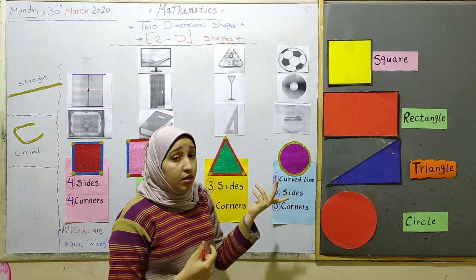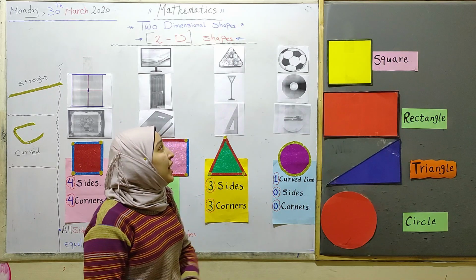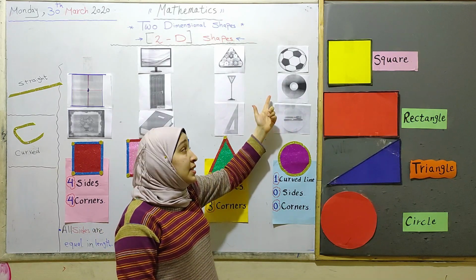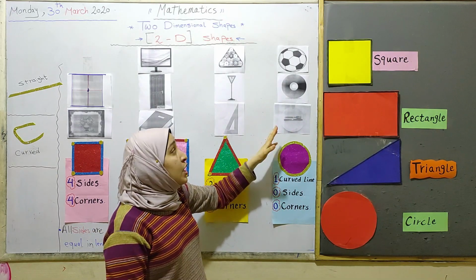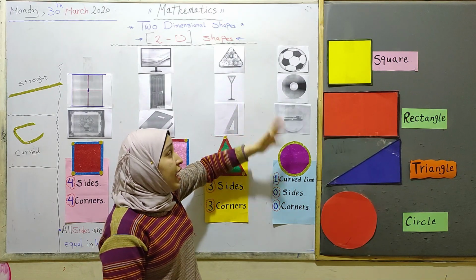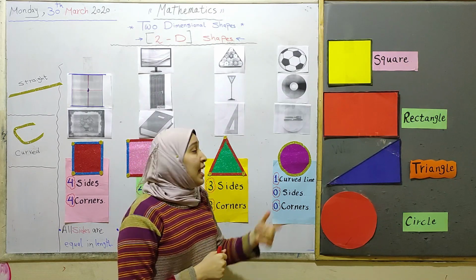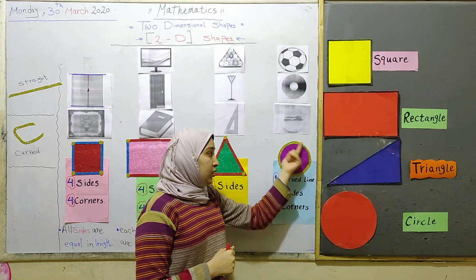The last shape we will talk about today is a circle. We can see circles in many objects, like what? Like a ball, a CD, a dish. So all these objects have a specific shape that we call a circle.